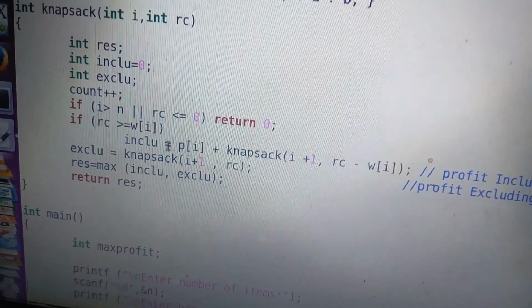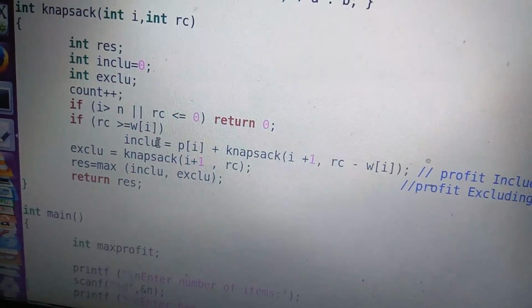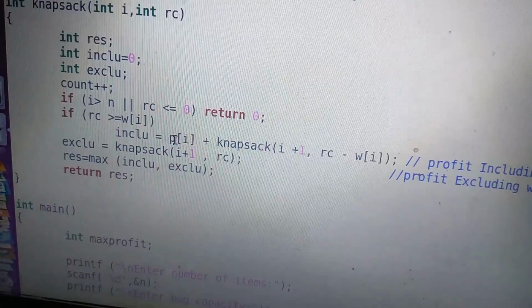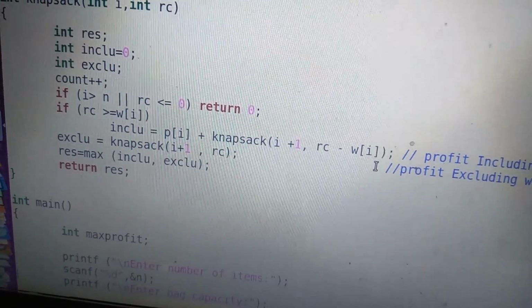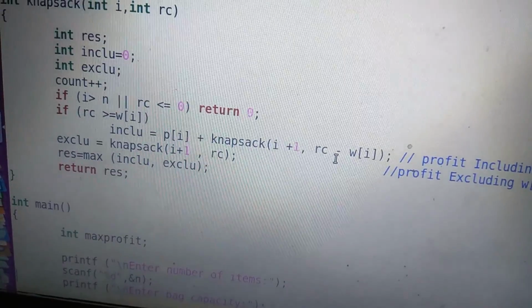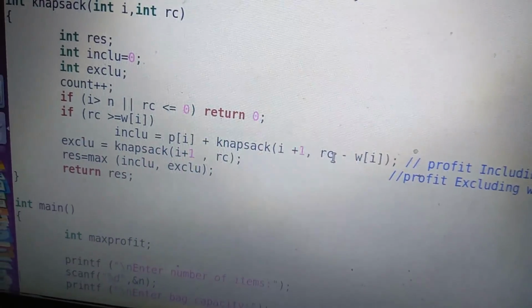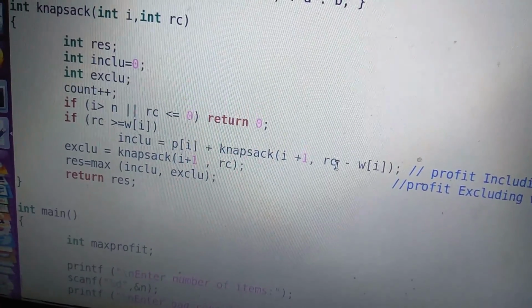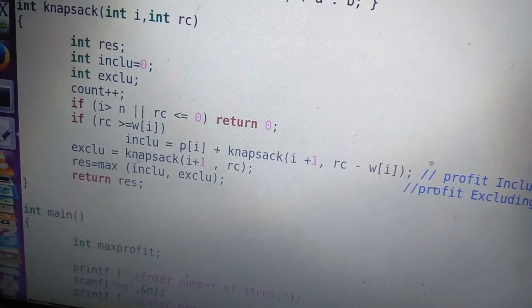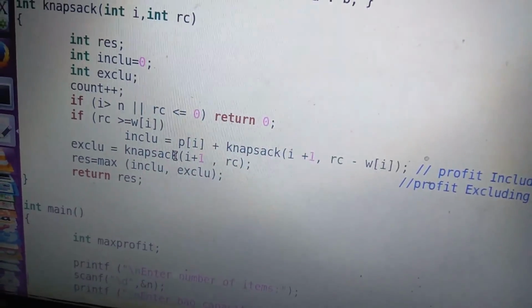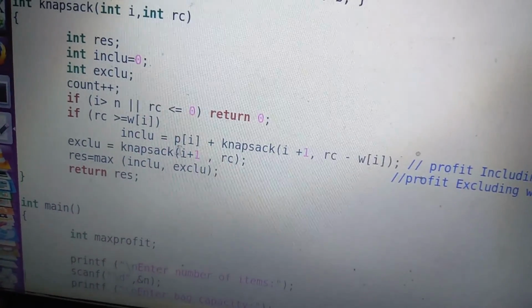So it is variable include equal to Pi plus knapsack(I plus 1, RC minus Wi). Once Wi is included, we should decrement the remaining capacity. Initially it will be M. Then this is for the right subtree by excluding Wi.